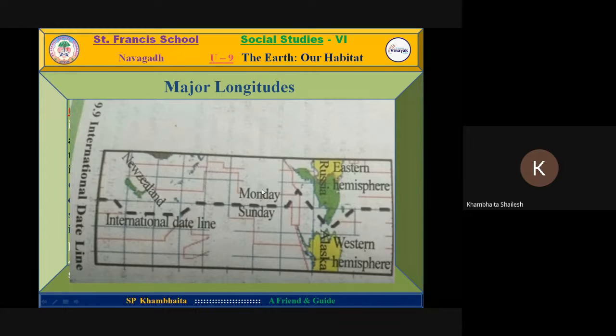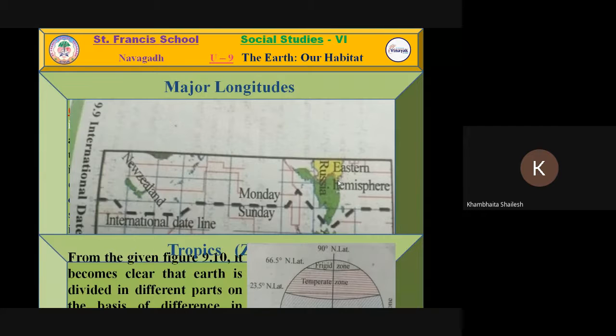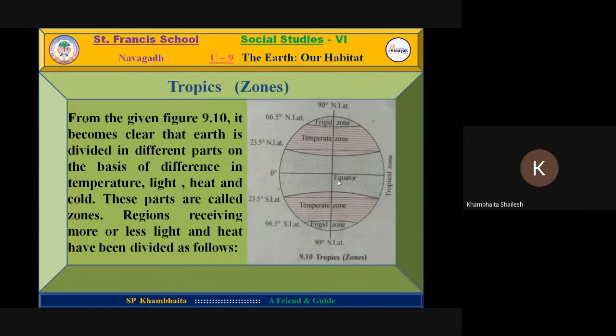When we cross from here, it will be Sunday. If it were straight, then in the same country, suppose here it is Russia, two days and two dates would be there, because the Monday and Sunday dates would change. So to avoid this confusion, this line has been drawn zigzag, not straight, only where there is water area.